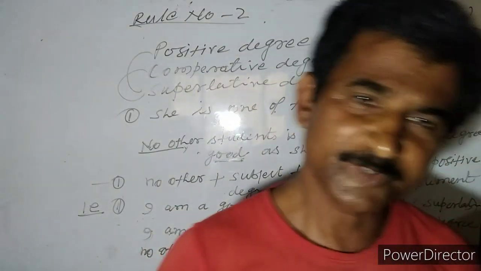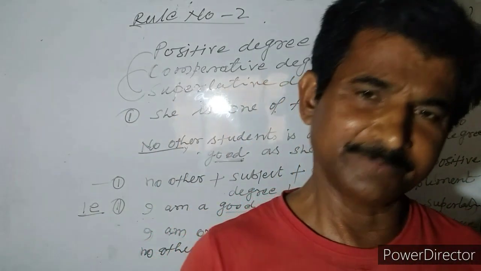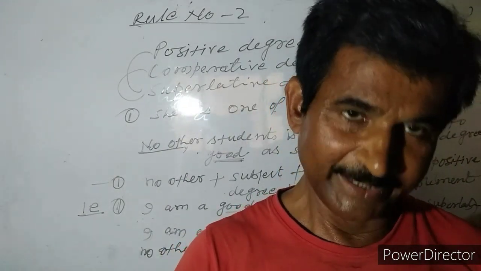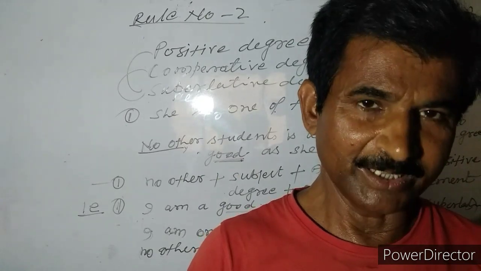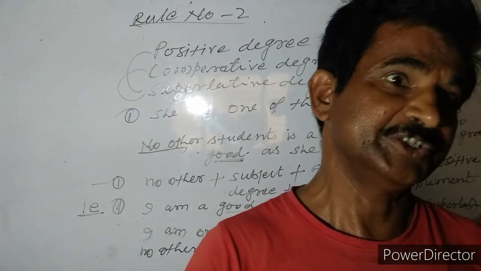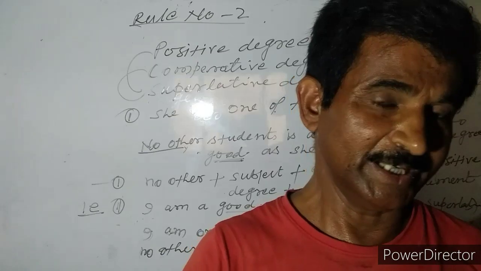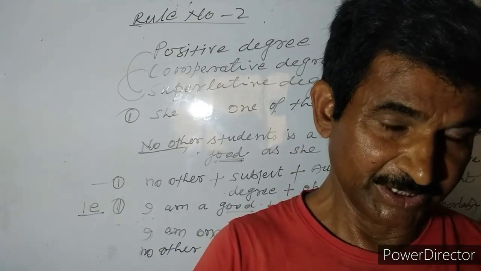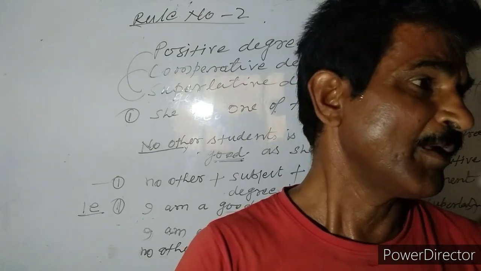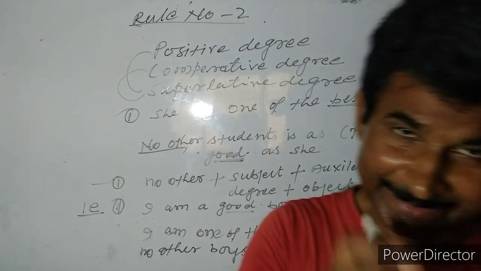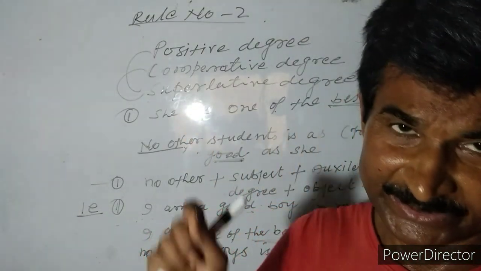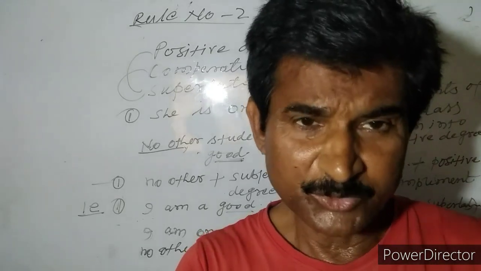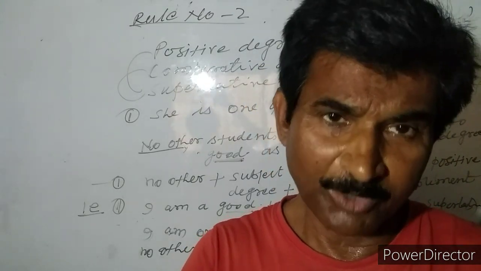The rules of transformation are of very different types. Students, it's my opinion about transformation. It is a very simple way for the students. Easily you can know how you change the sentence, how you transform the sentence. But first, read carefully what the sentence is in your question paper, and in which way you want to transform it.